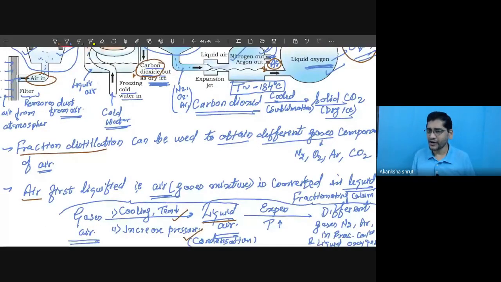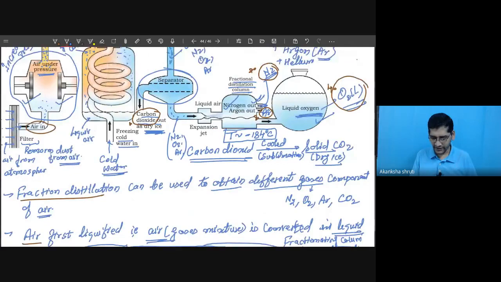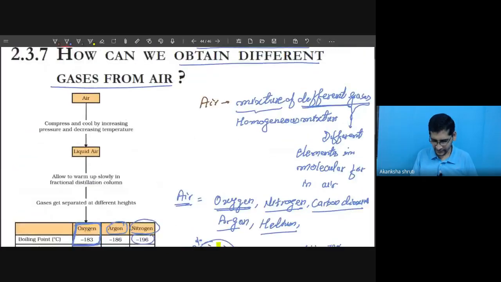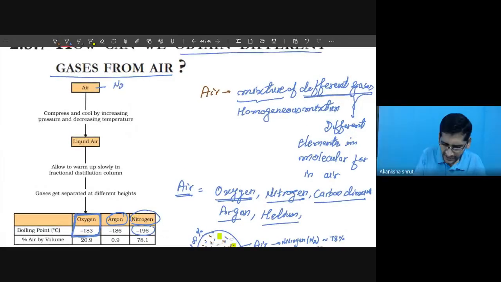Whatever process we have learned, this entire process is also summarized in your book in the form of a table. That table is this one. Student, see, this air contains what? It contains different gases: nitrogen, oxygen, argon, carbon dioxide, even helium, neon, carbon monoxide, sulfur monoxide also, but these are the major ones. So these things are separated.